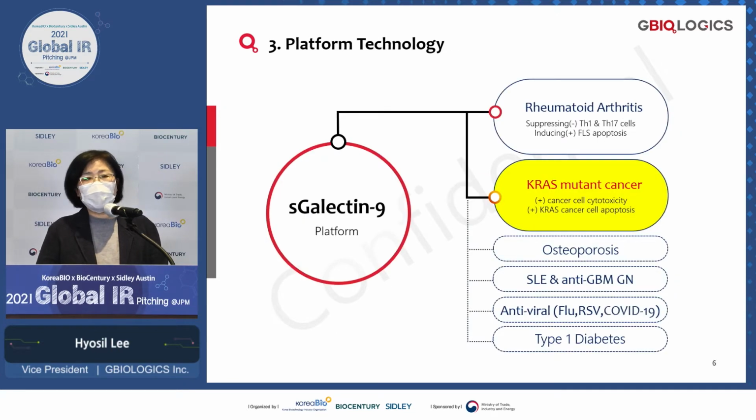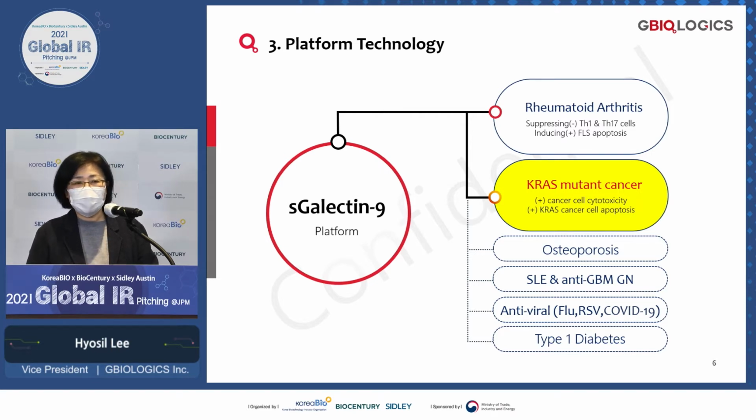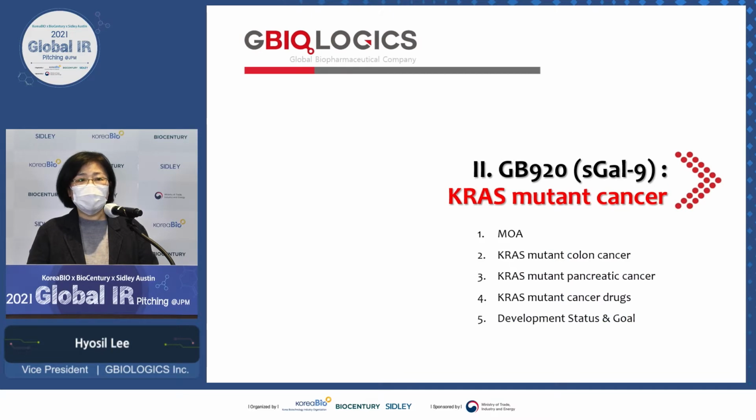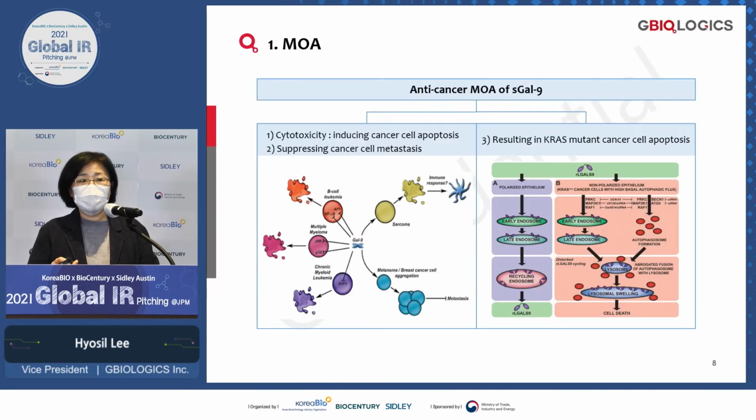From the articles you can search, galectin-9 is involved in many various activities, and you can see there are a lot of potential activities and potential indications. Among these indications, we are currently focusing on KRAS mutant cancer. So I'm going to introduce galectin-9 for KRAS mutant cancer. What kind of activities and mechanisms does this galectin-9 have for KRAS mutant anti-cancer efficacy? We mainly have these 3 activities.